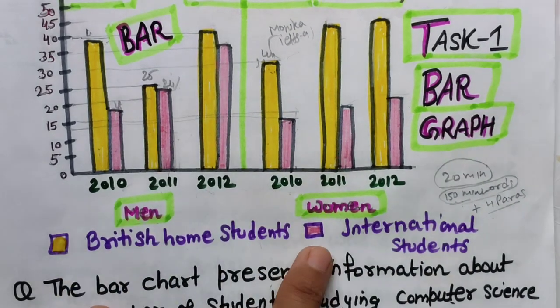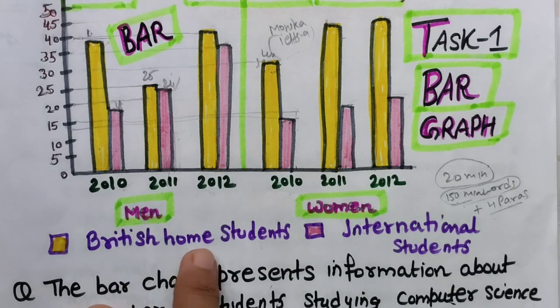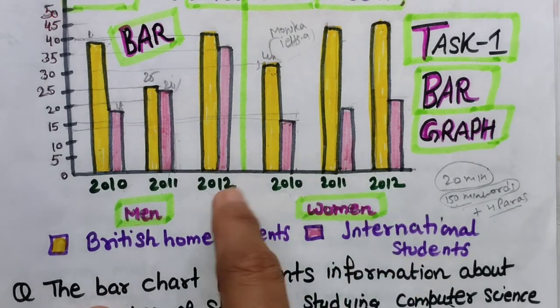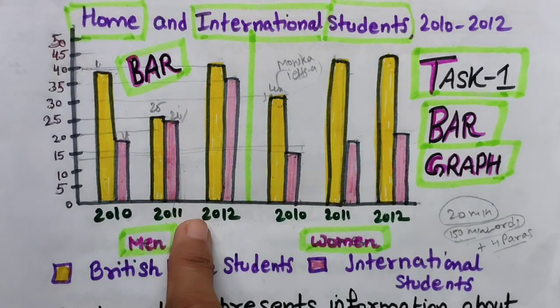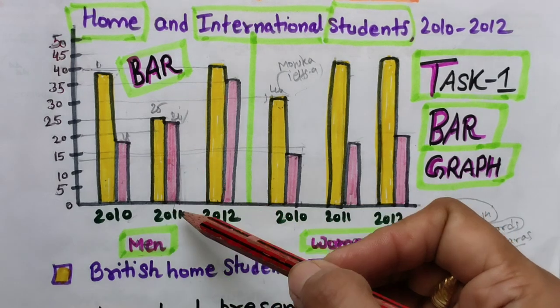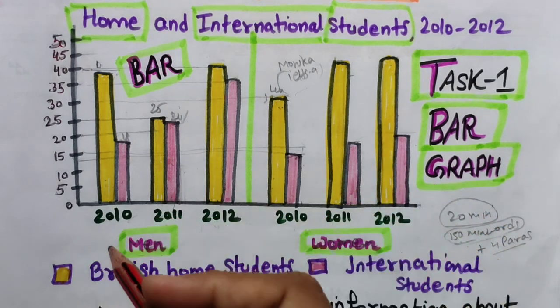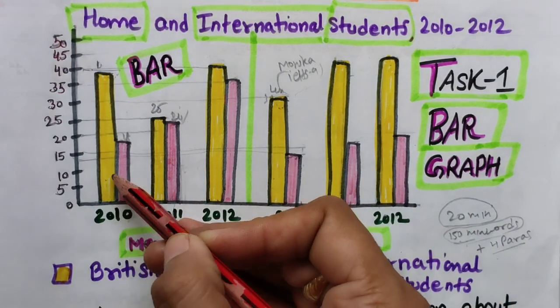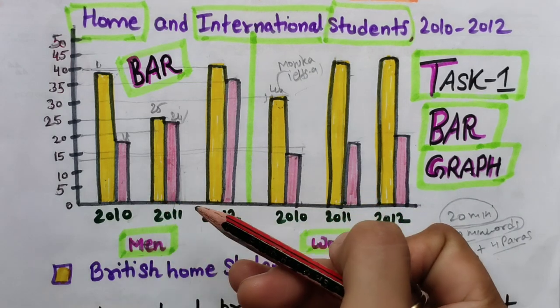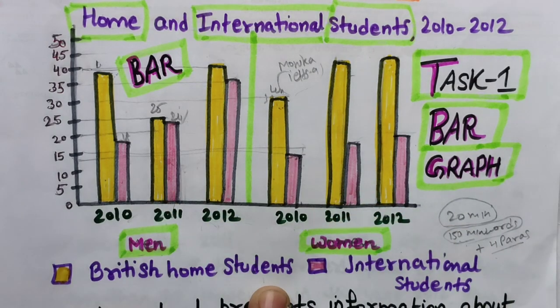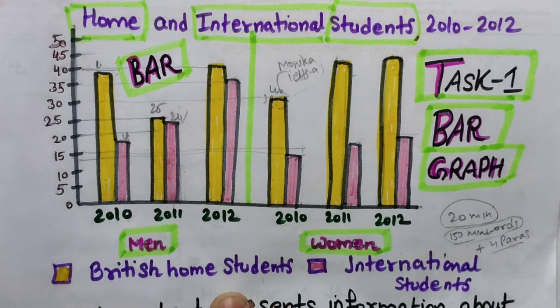Then yellow and pink: yellow is for British home students, pink is for international students. But in the actual exam, dear students, you will not get colorful things. You will get the graph with one lighter and the other a darker gray shade. So you need to take care of this.